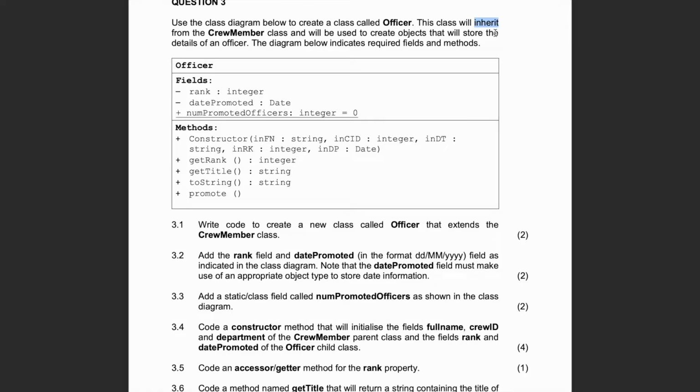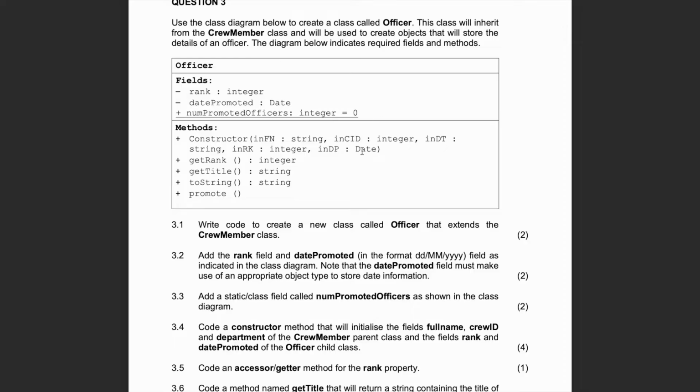Like how parents make children, they transmit their DNA. So the child has similar DNA to the parent. They have similar behaviors, maybe similar eye color, but there are other things that are different within the child, right? So the child also has their own extra fields. And I know that's a bit of an abstract example. So once we get to the code, it'll look a bit more familiar and make a bit more sense.